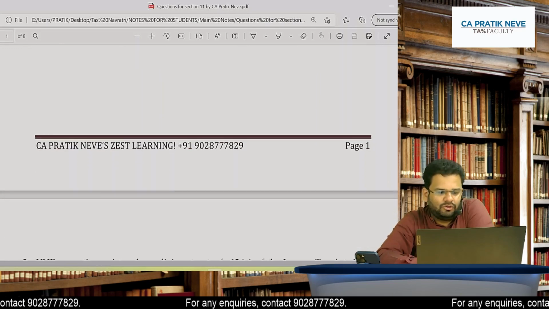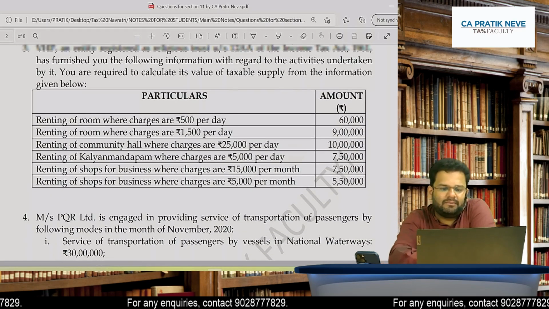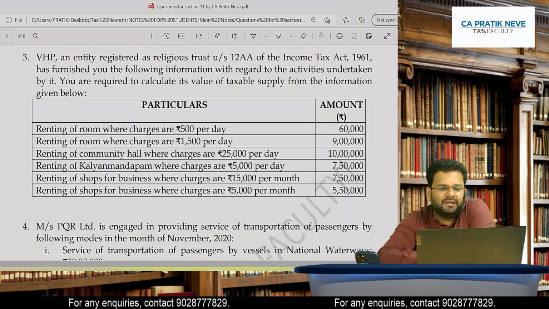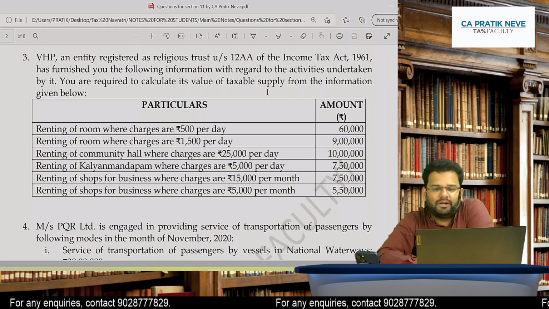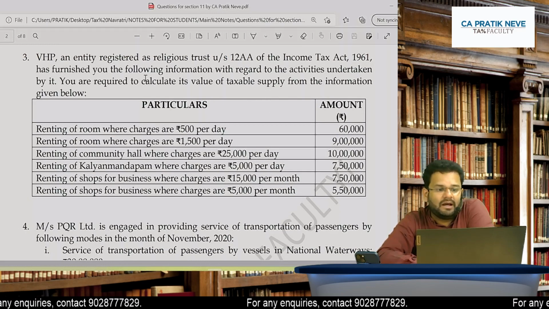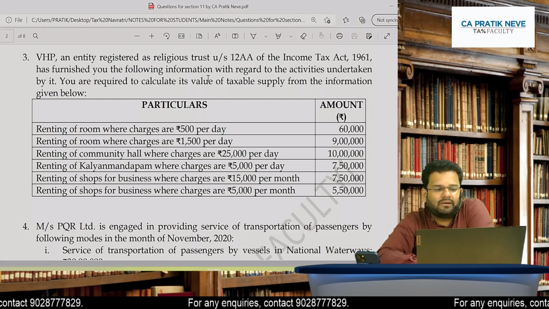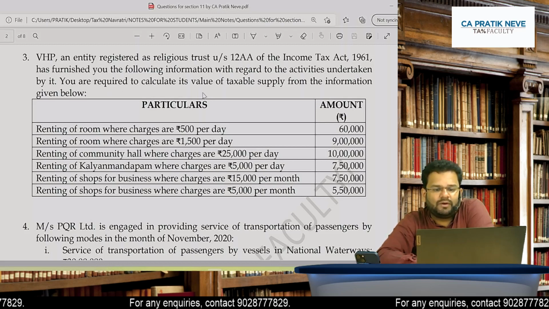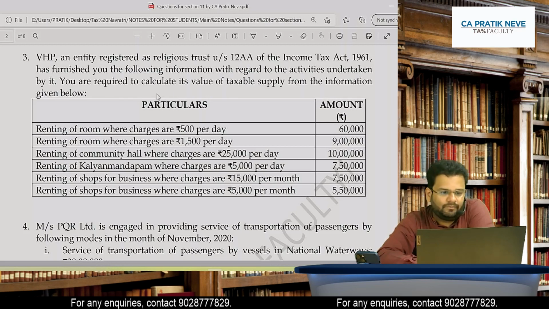Chalo, good. Go to third question and tell me what happens. VHB entity registered as religious trust under section 12AA of Income Tax Act has furnished you the following information with regard to activities undertaken by it. You are required to calculate its value of taxable supply from information given below.